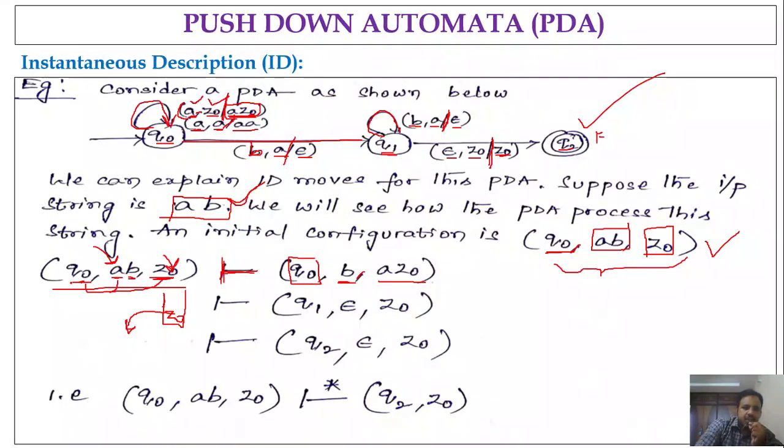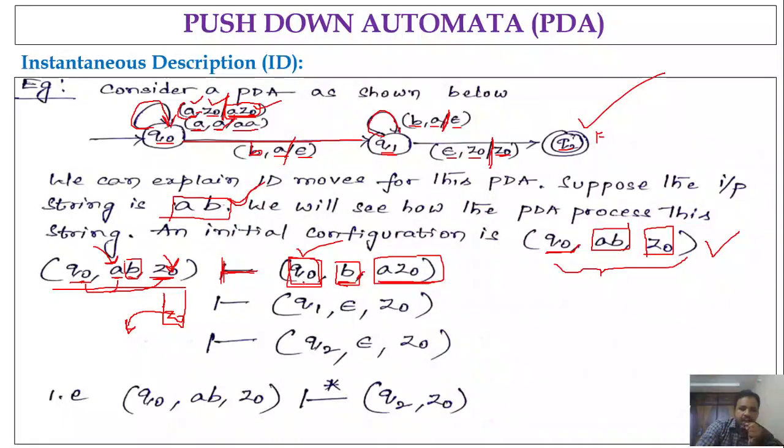So what we are doing: on reading input symbol A and Z naught in state Q naught, we are going to state Q naught itself, and we are writing the string onto the stack as A Z naught, right? So if you see the ID here, on reading A and Z naught in state Q naught, we are in the same state Q naught. The remaining input to be processed is B. Now what we have written onto the stack? A Z naught. So that will remain the same.